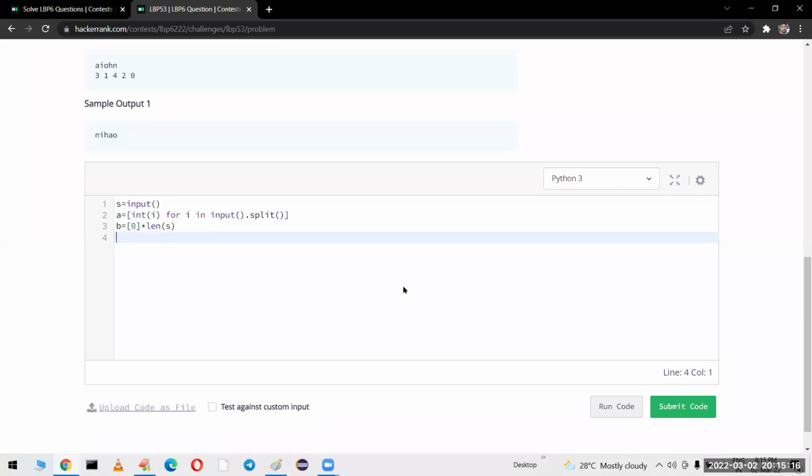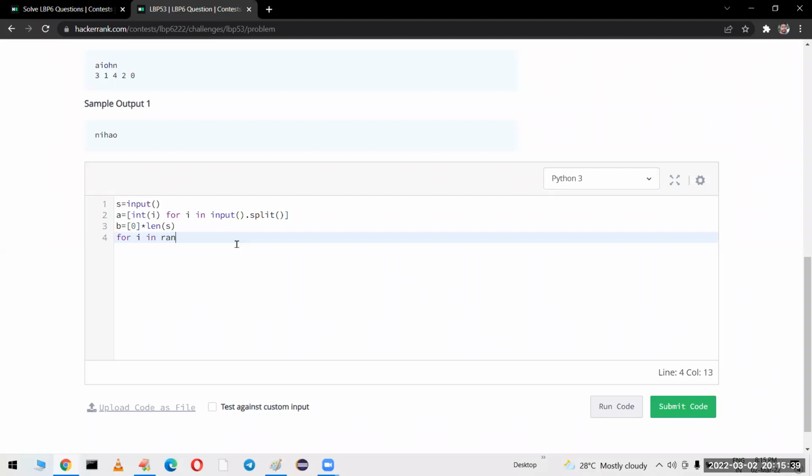Length of s. Suppose a string contains 10 characters, what will happen? It will create a list with 10 elements. Every element is associated with 0. Okay, that's all. Almost it is completed.